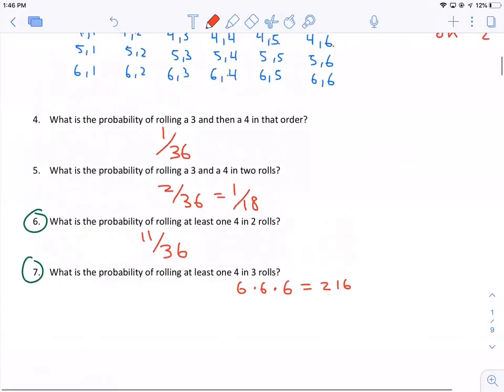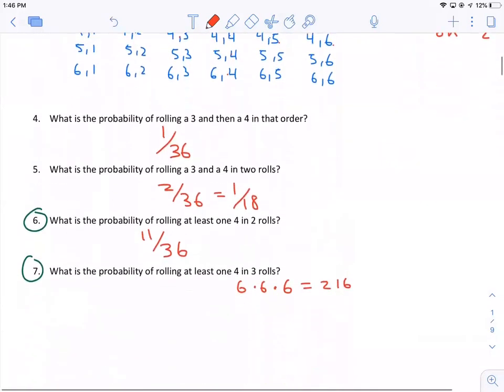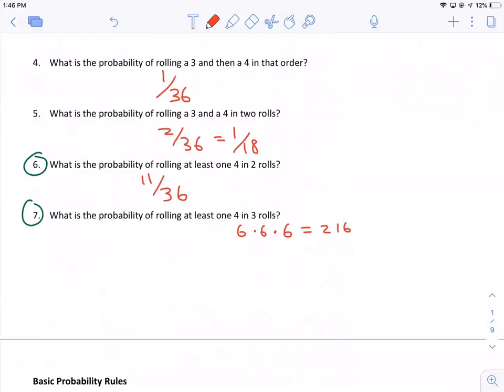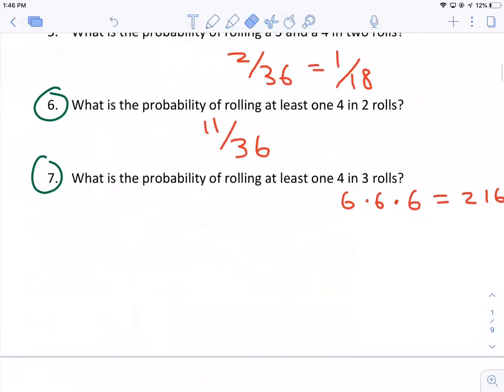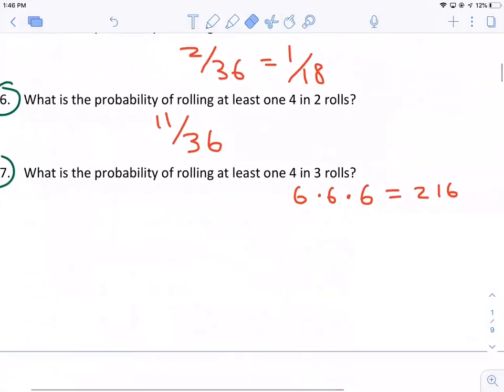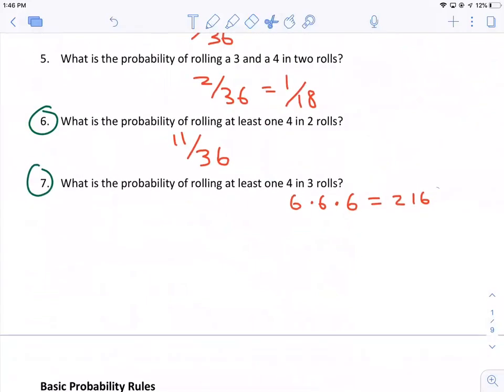So I don't think you want to write out the sample space for that, because you're going to be writing 216 different outcomes, right? You're going to be writing 1, 1, 1, 1, 1, 2, 1, 1, 3, 1, 1, 4, and that's a lot. And then you have to count all of them that have at least 1 four. So that is not going to be a good way to do it.